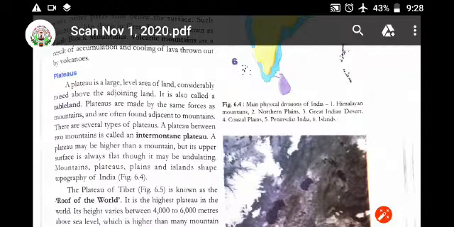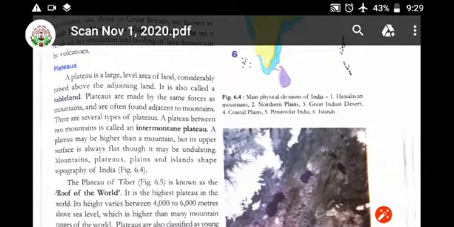That is a plateau, means land raised considerably but flattened at the top. That is called a plateau. Plateaus are made by the same forces as mountains. As mountains are made in the same manner, by the plate movement occurring in the interior of the earth, from that only the plateaus are also formed and are often found adjacent to mountains. In that manner. There are several types of plateaus.